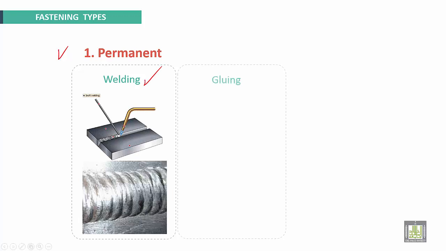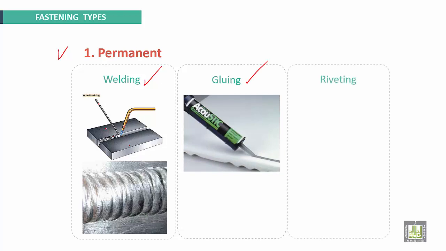First part, introduction. There are many types of fastening. The first one is called permanent fastening. First example for permanent fastening is welding. Next is called gluing, by using glue. Third one, by using rivets, or riveting.